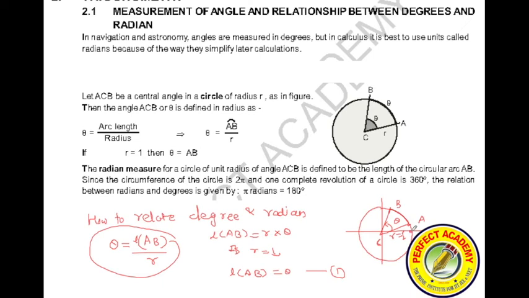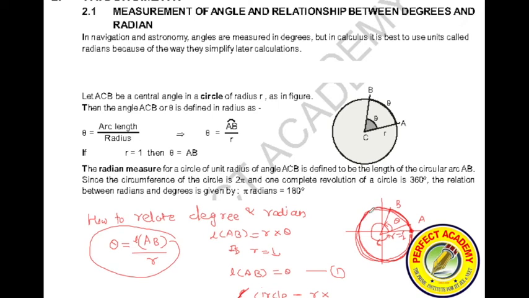Now suppose I consider one point here, let's say P, and I go around the circle and again come back to here. What is the total angle? That total angle I am denoting by the angle of a circle. The total angle of a circle must be equal to, R being the radius, the total length of the arc.